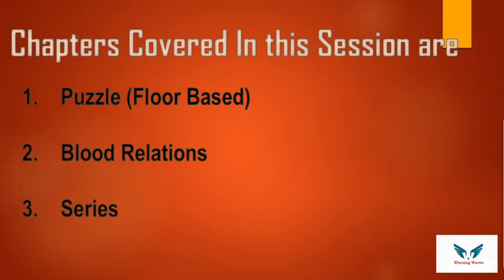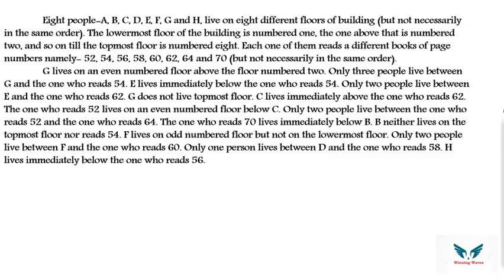Okay, so the first question is based on a puzzle. 8 people A, B, C, D, E, F, G, H live on 8 different floors of a building. The lowermost is numbered as 1 and the one above is numbered as 2, and so on. The topmost is numbered as 8. Each of them reads different books of page numbers 52, 56, etc.